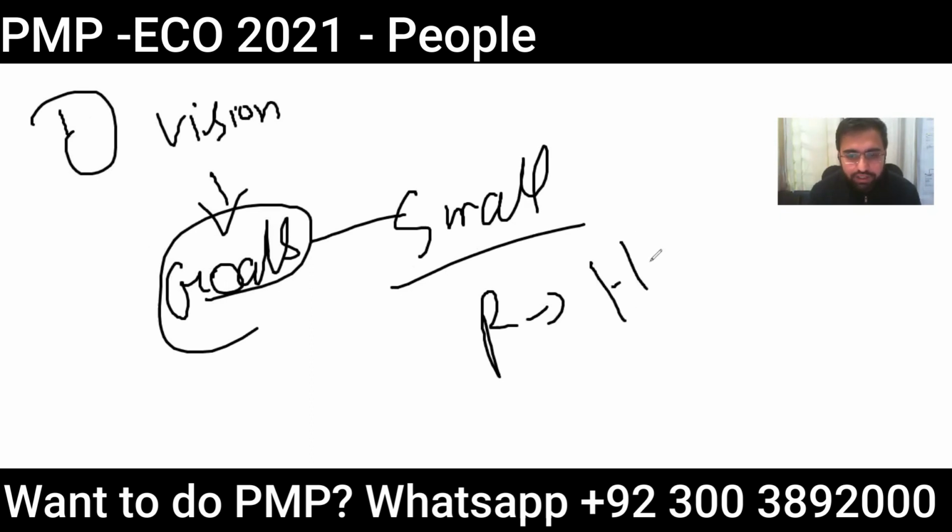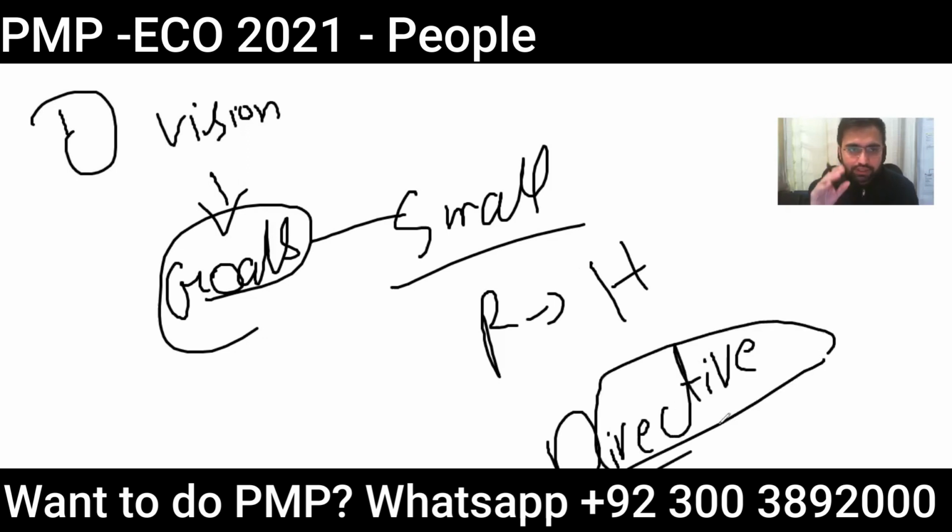So the role of the project manager here is more like he's assigning the task. He has a very high role, he has to be involved with the project team members. He has to be directive. I don't want to use the word directive, but this is what it is. In the forming stage, the role of the project manager is directive. He is giving direction for all those things. He is giving direction on what is expected, what are the group norms, what are the ground rules.